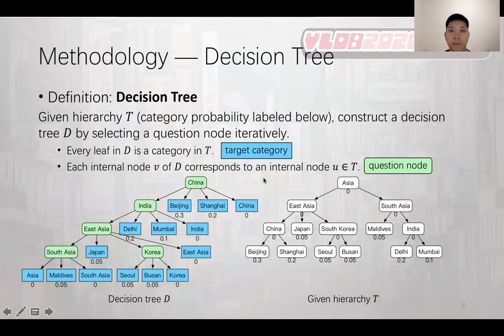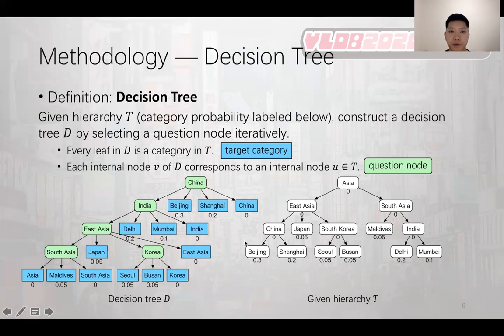By repeating the partition operation in the subtrees produced, we would construct a decision tree to ask questions from the given hierarchy T. The numbers labeled below nodes are category probabilities.